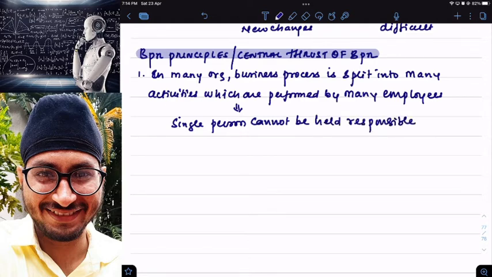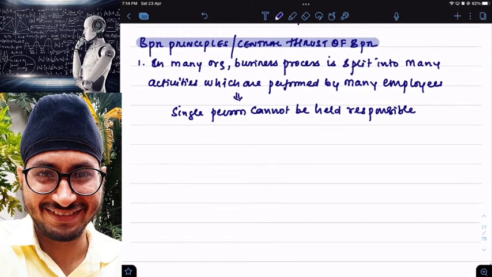Clear? A single person cannot be held responsible for the business outcome. Simple. Since many people are involved in a business process, you cannot blame one person for the failure or success of a company. I cannot give credit to one person for the success of the company, nor can I blame one person for the failure of a company. Why? Because many people are there, right?